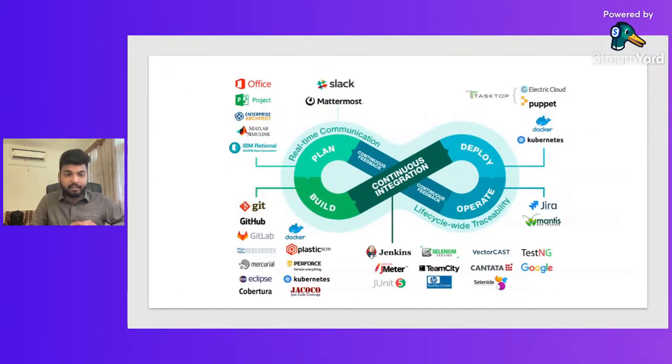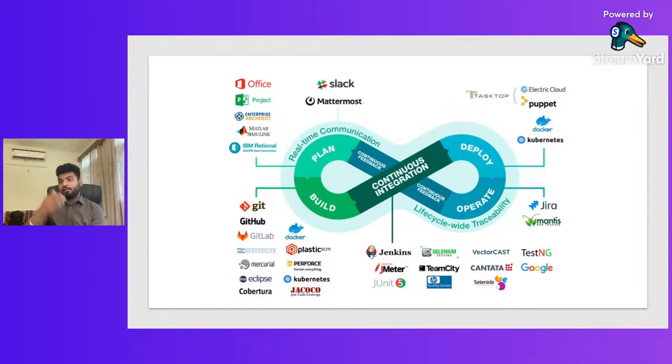It's a real time communication that takes place. If you are planning a software at 7 o'clock, everyone can see it; it's a real time process. When we talk about the planning stage, it generally covers software like Slack, Office, and Jira, where we plan our software, what we need to do, what functionality we need, and what teams we need to involve.